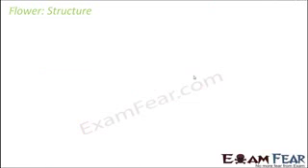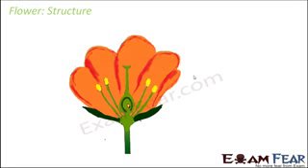So let us try to understand the structure of a flower. We have taken a rough diagram of a flower, and this holds true for most flowers. Even though they look different, their internal structure is almost the same. Let us quickly see what the different parts of the flower are called. These colored wings of the flower, the most attractive part, are the petals. They can be yellow, red, green, blue, anything. They are all brightly colored. Sometimes they are white as well.